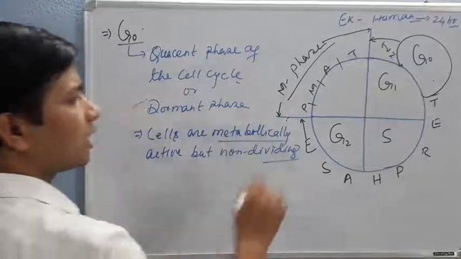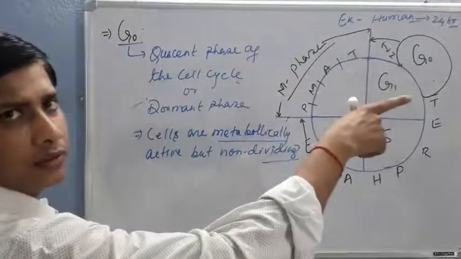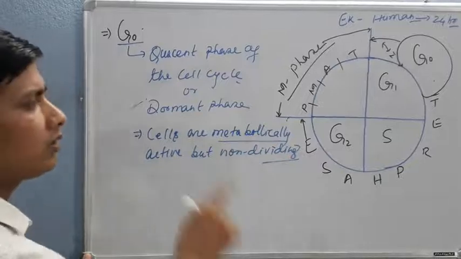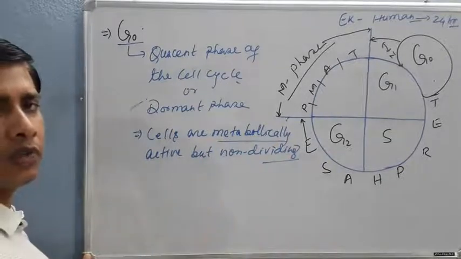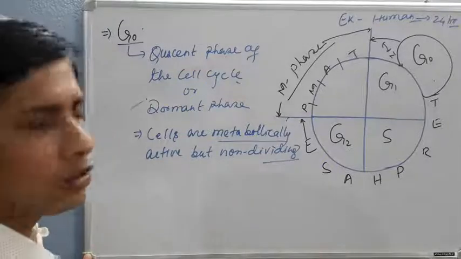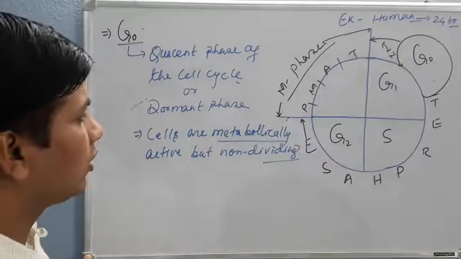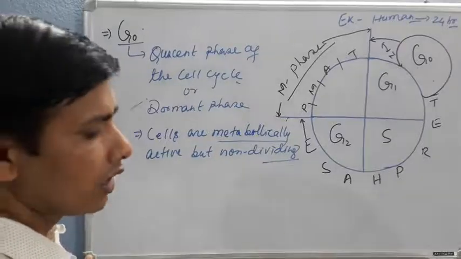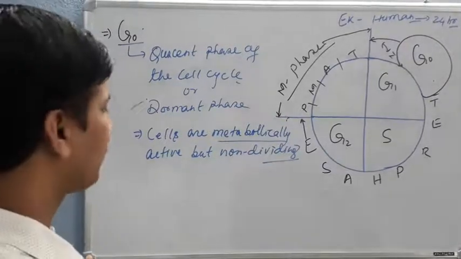Metabolically active means transcription and translation take place simultaneously for their survivability, because transcription and translation are responsible for the production of proteins and enzymes. Those proteins and enzymes help the cell maintain its original condition so that it survives.